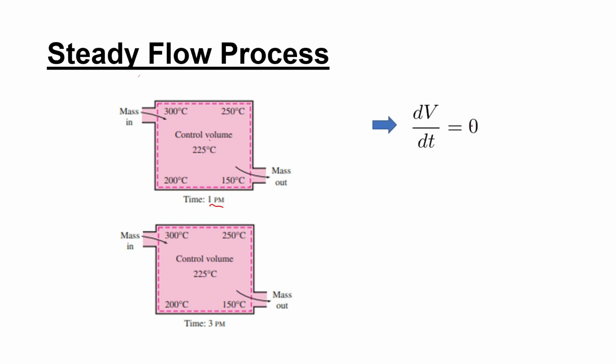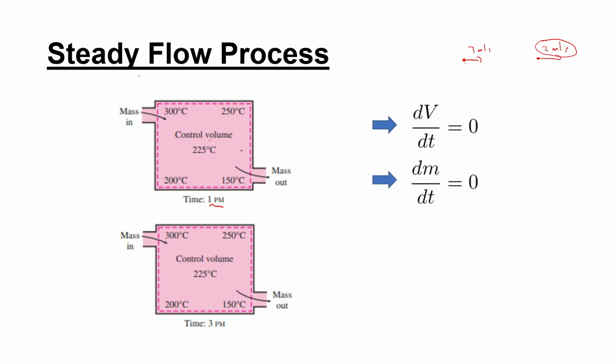So if velocity is not varying with respect to time, then it is called a steady flow process. This is called a steady flow process if the velocity of the flow at a point does not change with respect to time. Okay. So here it may have 3 meters per second, here it has about 2 meters per second. Okay, but after some time its velocity still remains the same. The velocity at different points may be different, but if you take a particular point, if its property does not change with respect to time, then it is a steady flow.